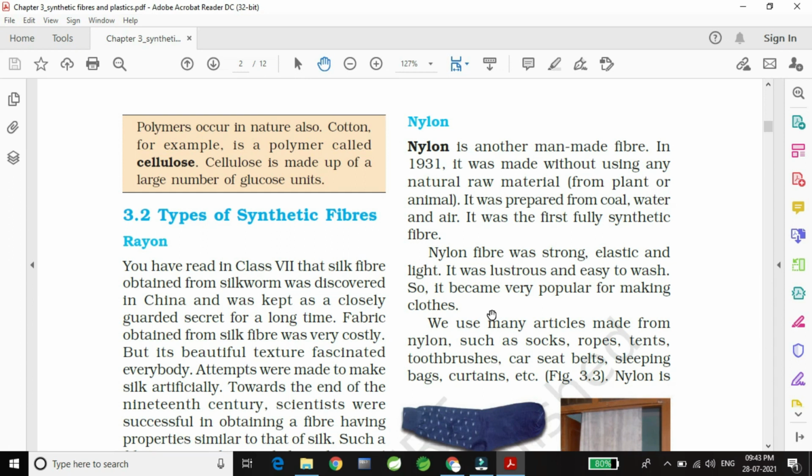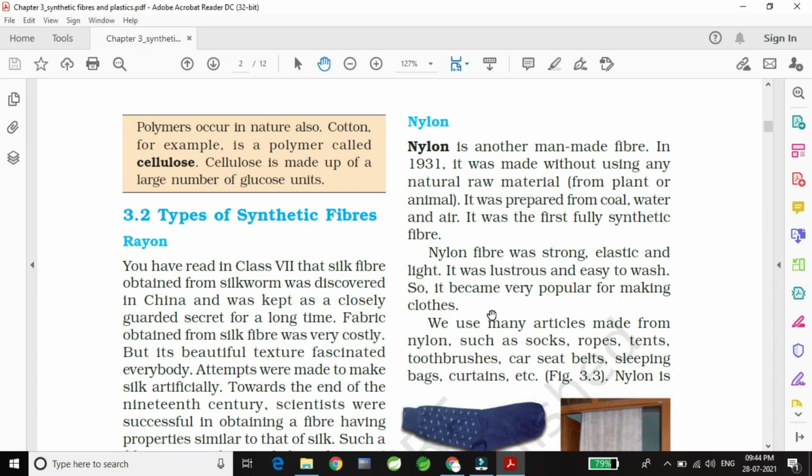So the question will be asked, why was nylon very popular for making clothes? Nylon was very popular for making clothes because it is very strong, it is very elastic and very lightweight, it is very lustrous and also easy to wash. So that's why it became very popular for making clothes.